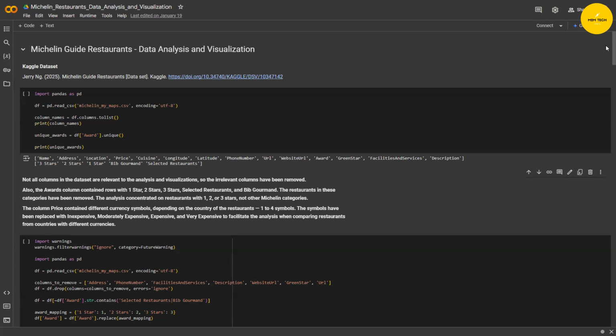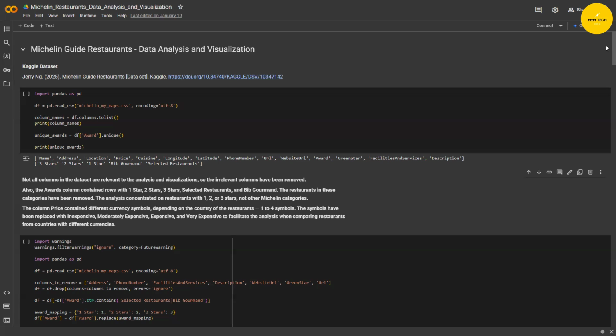Michelin stars are highly sought after, and they are categorized as 1 star for a very good restaurant in its category, 2 stars for excellent cooking, and 3 stars for exceptional cuisine. This guide has a profound impact on the global culinary scene, influencing the reputation of chefs and restaurants while helping diners discover memorable dining experiences.